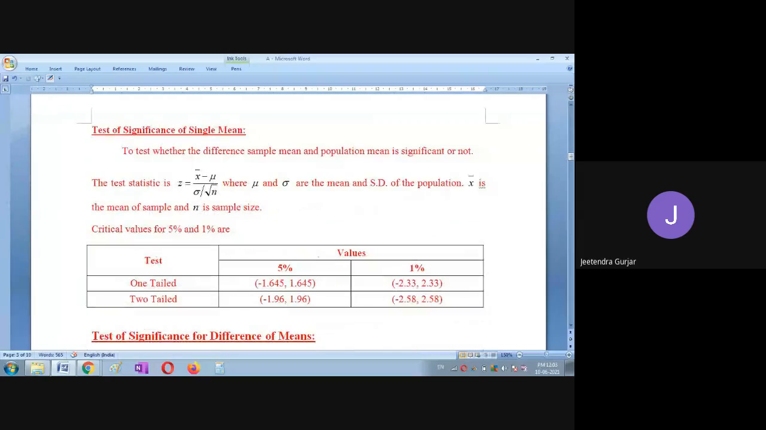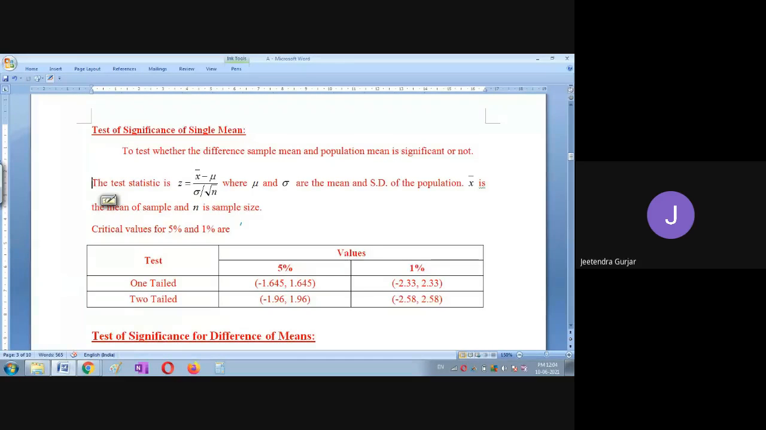Yes, students. Now we see the important formulas we are going to use in this, and we are talking about one example. We are all going to use this formula. So first formula you write down: test of significance of single mean, to test whether the difference between sample mean and population mean is significant or not. The test statistic is given as Z. We are going to take this as Z.